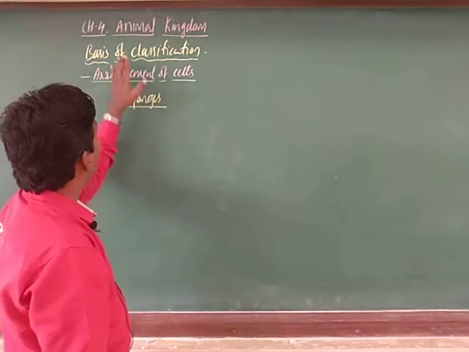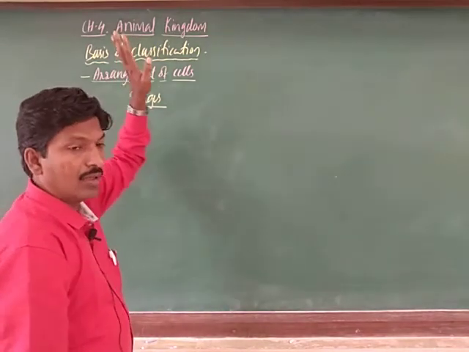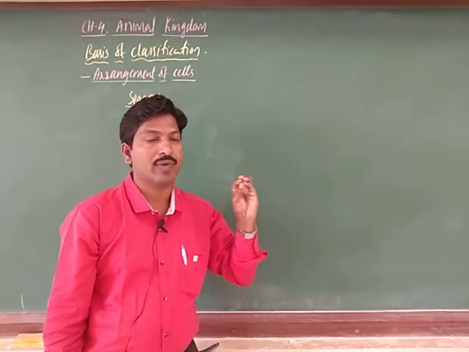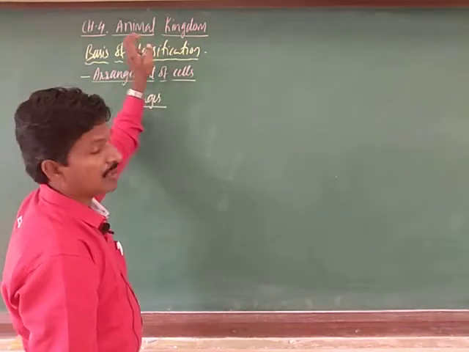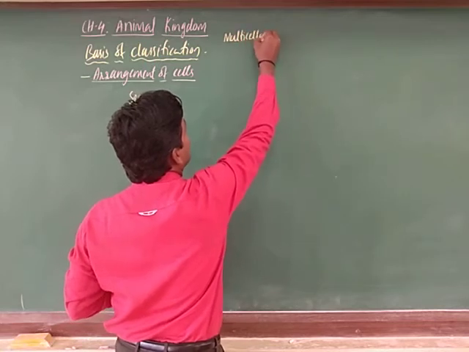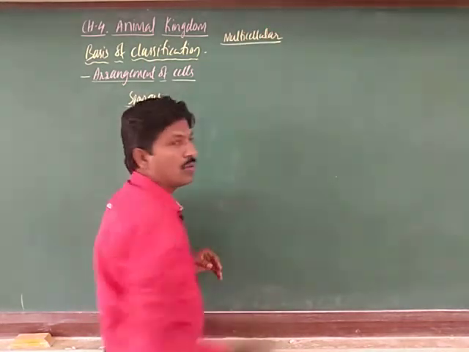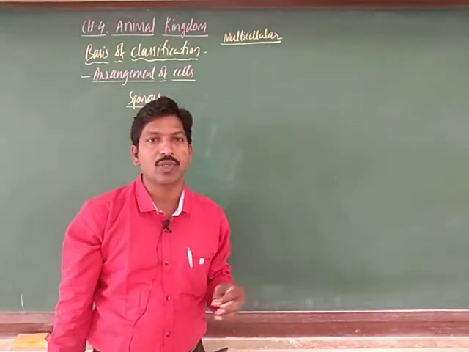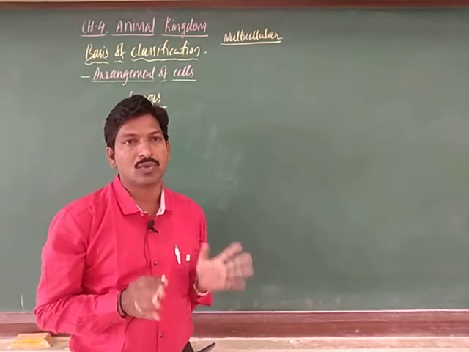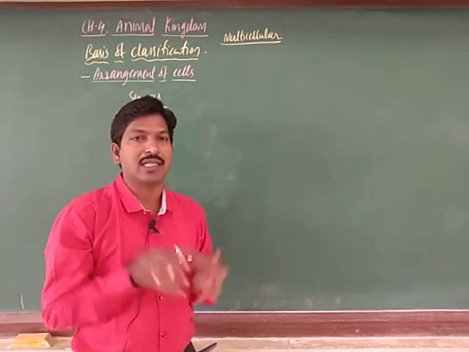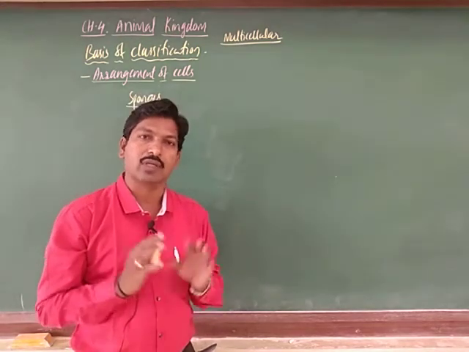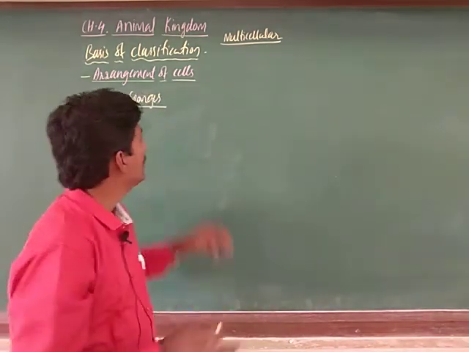But you know that all members of the animal kingdom are multicellular. Multicellular means two or more cells, many cells aggregated together forming the body, either in tissue form or in organ and organ system form. That we will discuss later when we come to the levels.